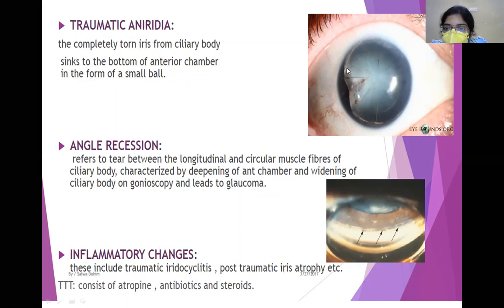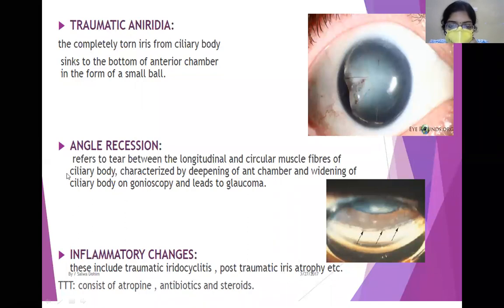Now if you look at this picture, you cannot see the iris anywhere. What you're seeing directly here is the lens. The iris is completely gone due to the trauma and it has sunk somewhere into the anterior chamber. You can directly see the cataractous lens. This is aniridia. Now, what is angle recession?